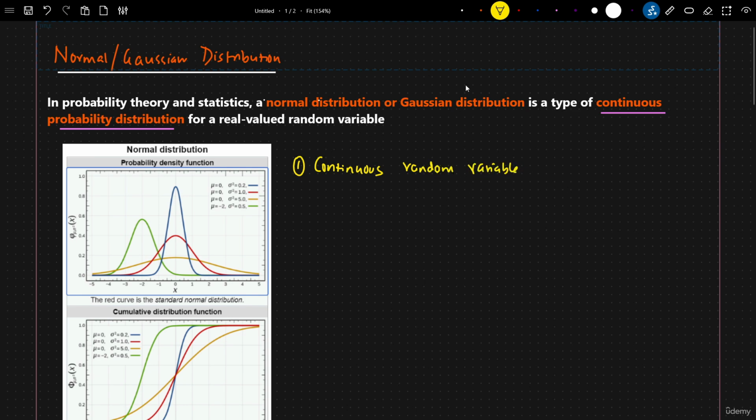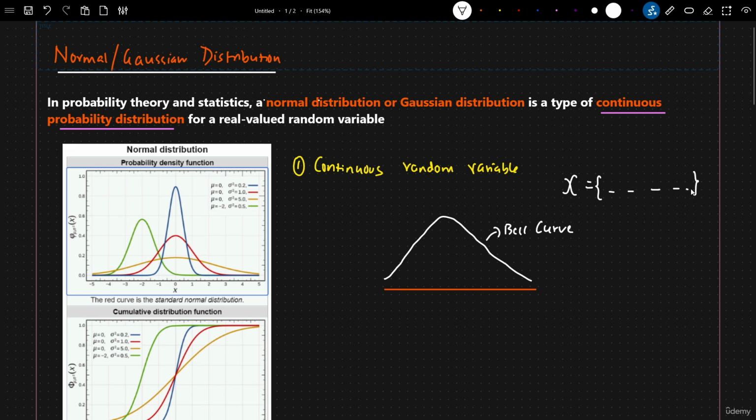One of the most amazing features of this distribution is that you'll be getting your data in the form of a bell curve. So this is the kind of bell curve we will be getting. If I consider x as a random variable, and let's say this x has some values of a continuous random variable, this will follow a Gaussian or normal distribution. If this follows a Gaussian or normal distribution, then it usually follows a bell curve. And this is how your distribution will look.